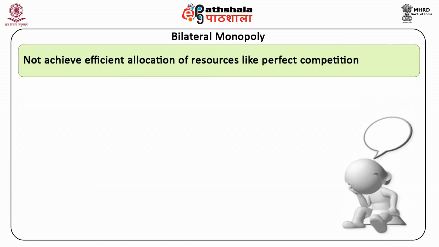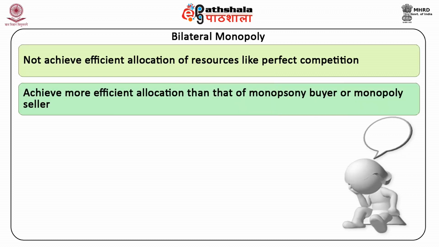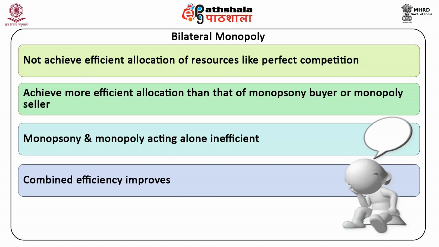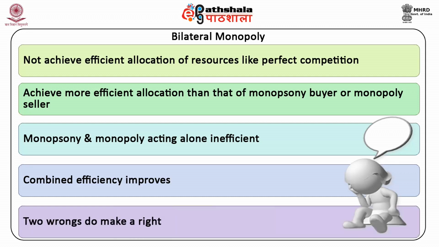Bilateral monopoly does not achieve an efficient allocation of resources like that found with perfect competition. Interestingly, though, it can achieve a more efficient allocation than that of either a monopsony buyer by itself or a monopoly seller by itself. While monopsony and monopoly acting alone tend to be extremely inefficient, when combined, efficiency often improves. This outcome suggests that two wrongs do make a right.